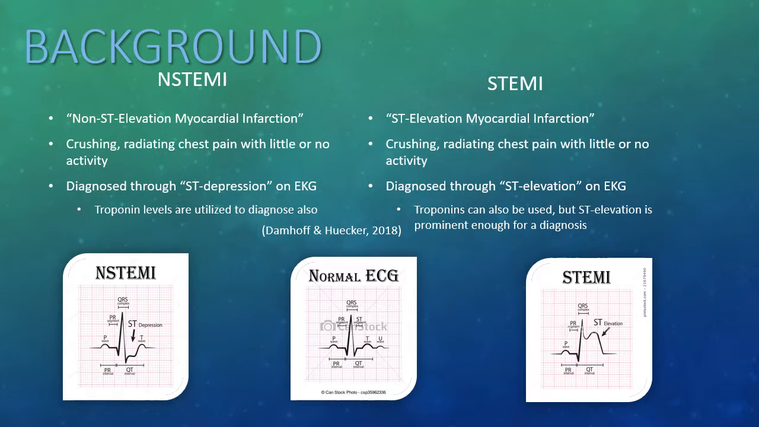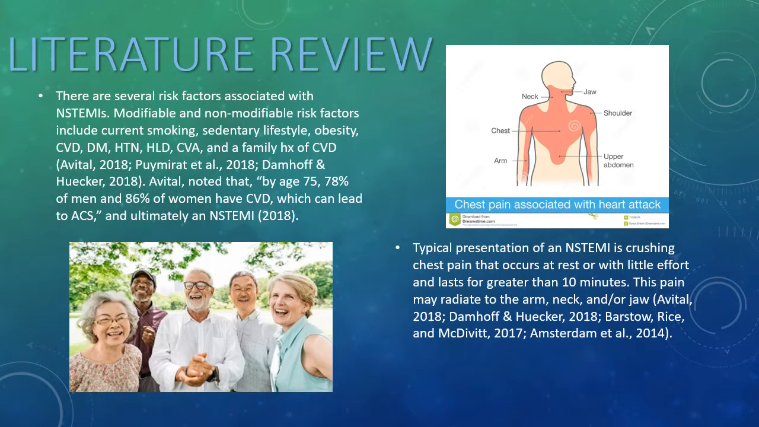For the purpose of this project, I included this slide that compares STEMIs and NSTEMIs. Presentation for both and any other acute coronary syndrome is the same. We rely on diagnostic testing such as EKGs and troponin labs to differentiate the two. There are several risk factors associated with NSTEMIs, which we discussed during the first slide. Along with that information, Avidal noted that by the age of 75, 78% of men and 86% of women have cardiovascular disease, which can lead to acute coronary syndrome and ultimately an NSTEMI.